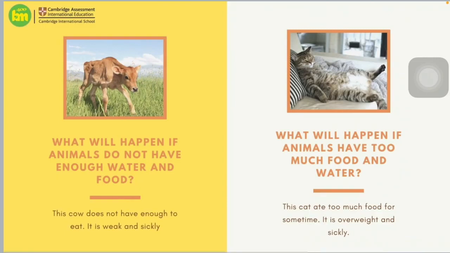And then what about the cat in here? What will happen with the cat? I think the cat is very healthy, but actually this cat eats too much food sometimes. It makes it overweight and sometimes it could be sick too.